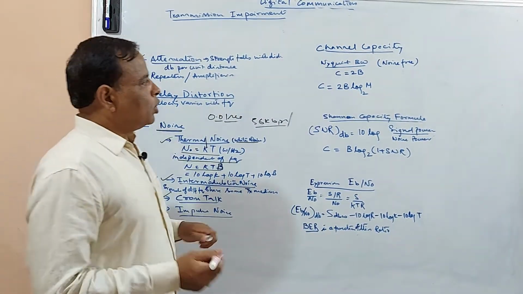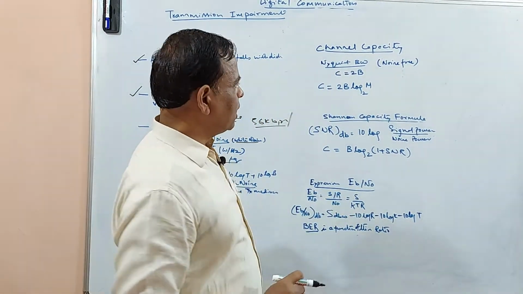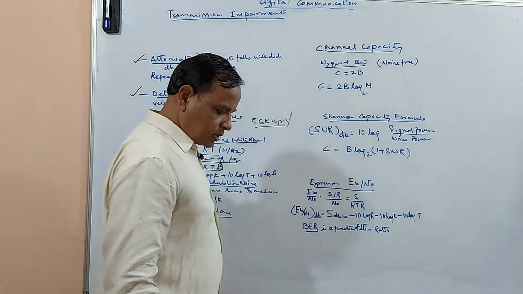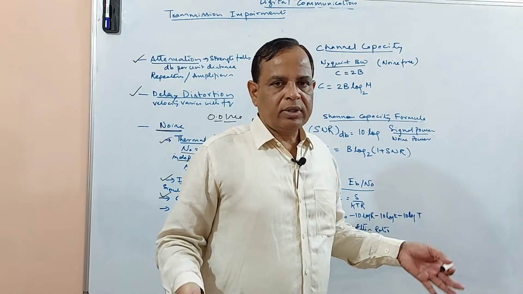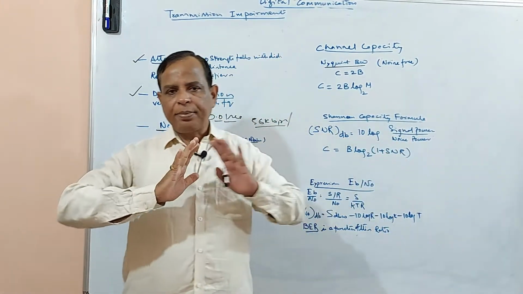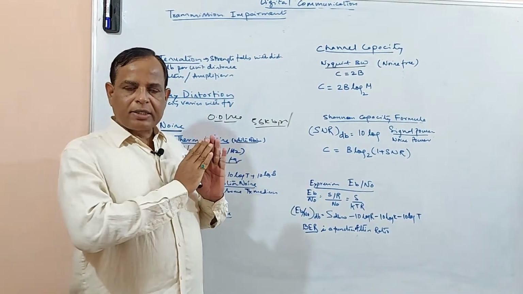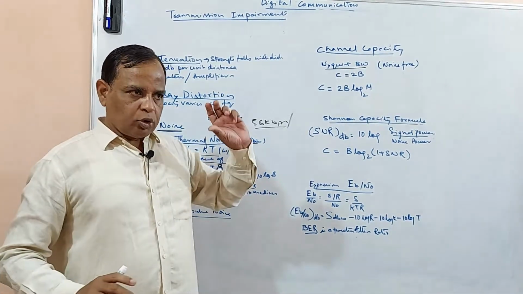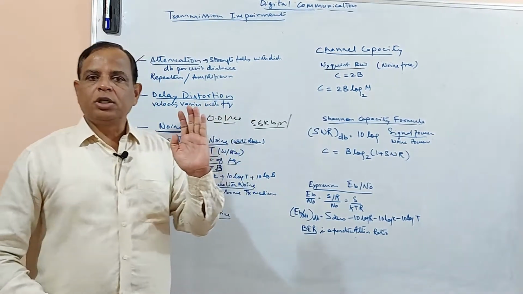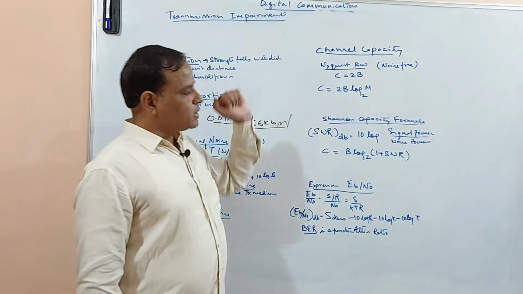In order to know the channel capacity of a certain bandwidth, we have the Nyquist bandwidth. Nyquist bandwidth assumes a totally noise-free channel, absolutely noise free, with no noise existing between the transmitter and the receiver. In this case, in the available bandwidth, what is the best possible data rate?